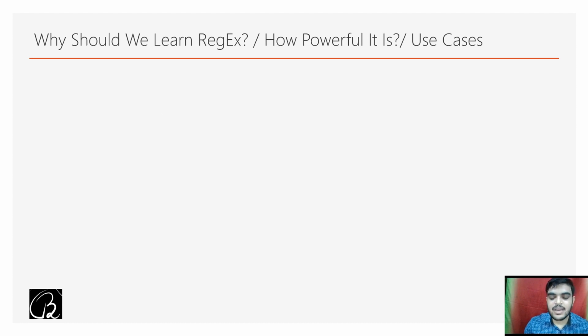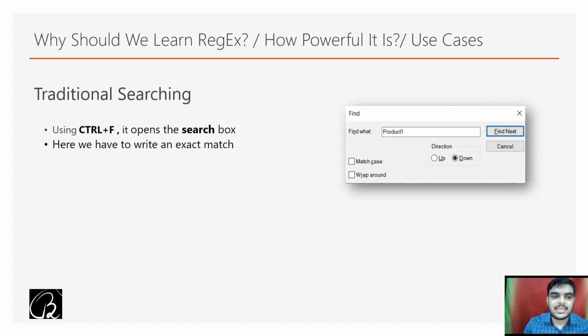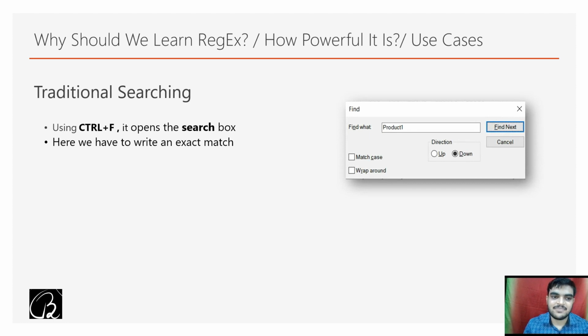We have the traditional searching technique. I can guarantee that most of you are familiar with Control plus F searching. If you press Control plus F in MS Word or Excel or PowerPoint or Notepad, a pop-up will appear like the picture on the right side, where you can write anything.